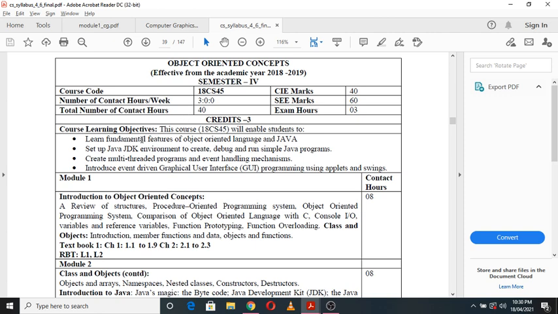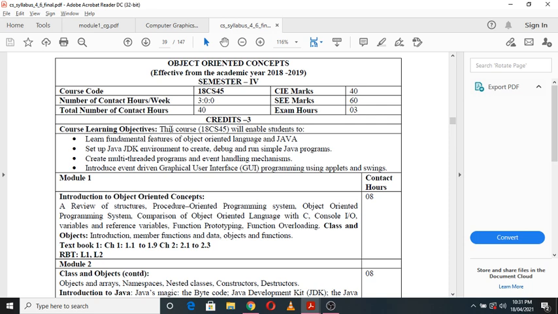And the second objective is that this subject will enable the students to set up the Java JDK environment to create, to debug, and to run simple Java programs, right? So here it will allow you to create an environment which is nothing but the JDK, Java JDK environment. JDK is nothing but Java Development Kit, right? This environment will allow you to create, to debug, and to run simple Java programs. So this is the second objective.